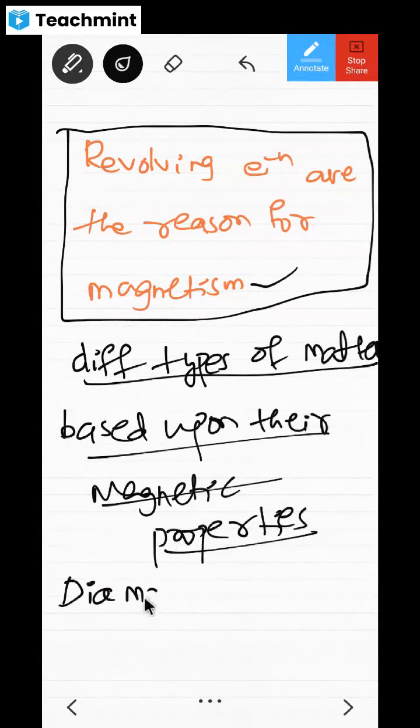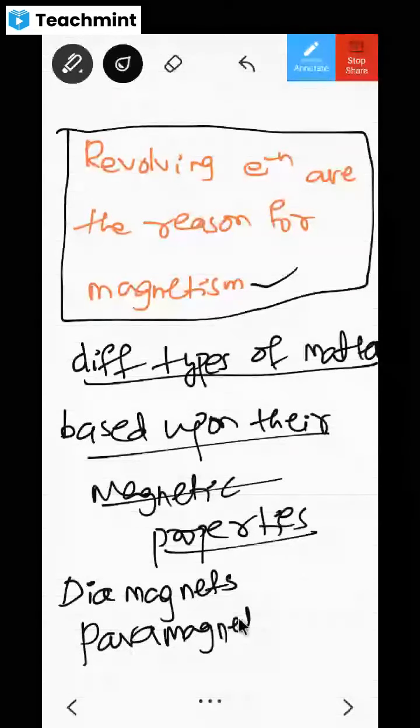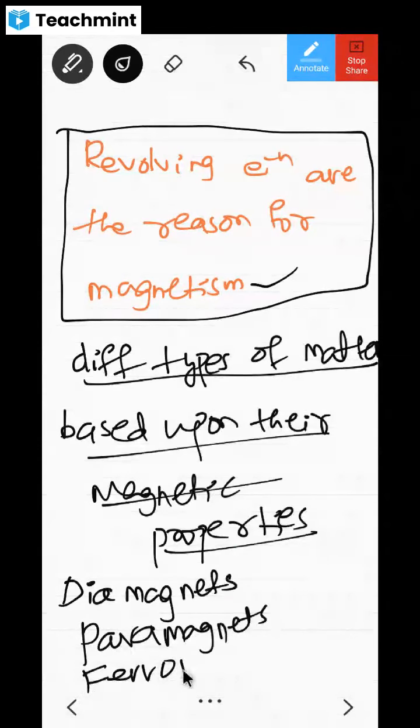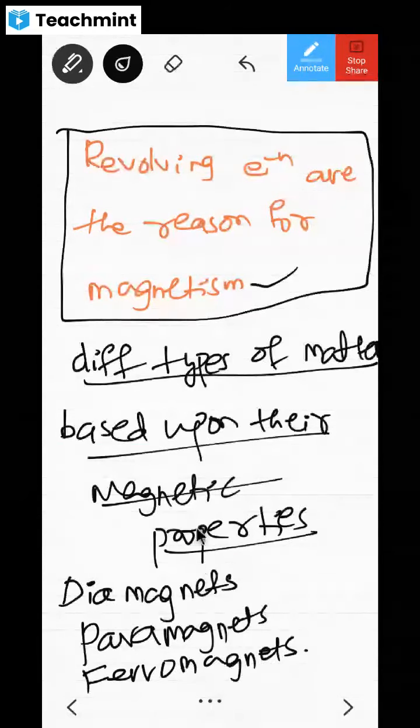In chemistry also you must have studied them in 11th standard chemistry. There are diamagnets, paramagnets, and ferromagnets. Have you heard these words in 11th class? Yes. So diamagnet, paramagnet, and ferromagnet. More about these, we'll study in the upcoming classes. But right now, this is not our target.